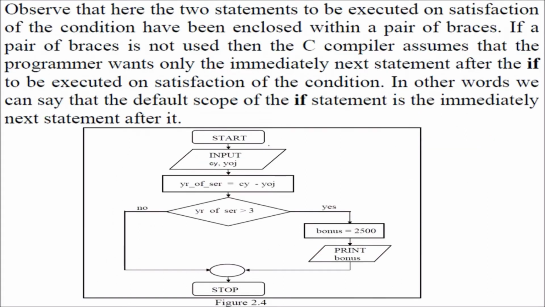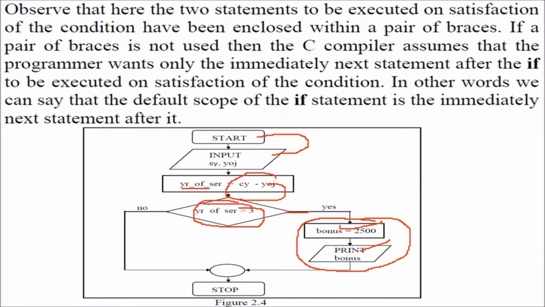So what was happening here is, we entered the current year and year of joining. Then the year of service can be computed using current year minus year of joining. If this year of service is greater than 3, if it is yes, we execute multiple lines, bonus, print, anything you can do. How many lines you want, it's up to you. You can execute 100 lines, no problem with that. If the case is not there, that is year of service is less than 3, then nothing has to be done.